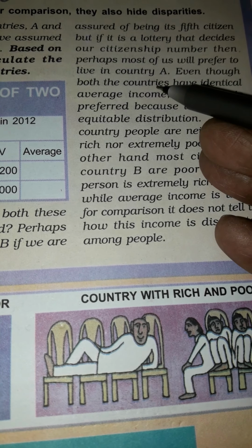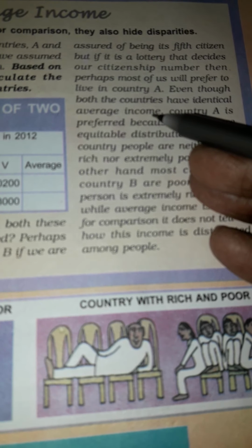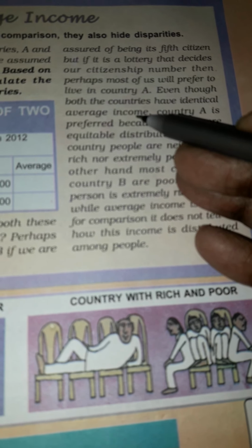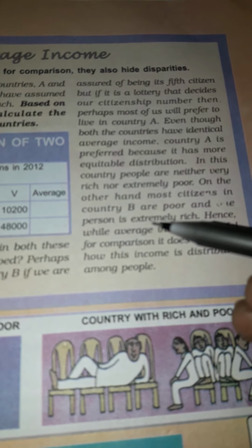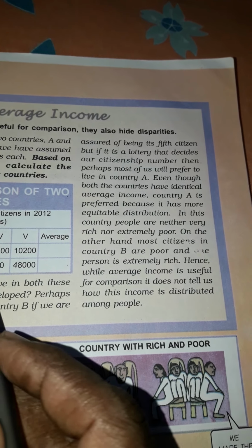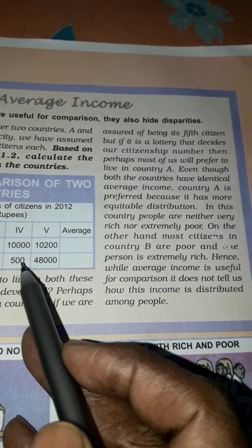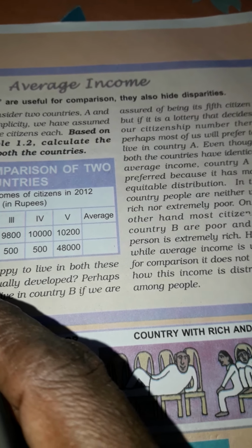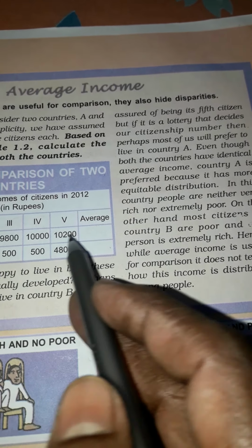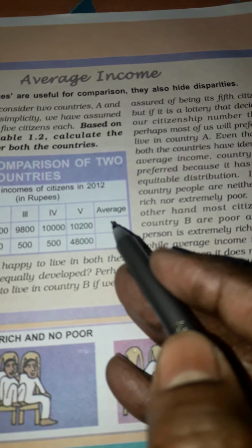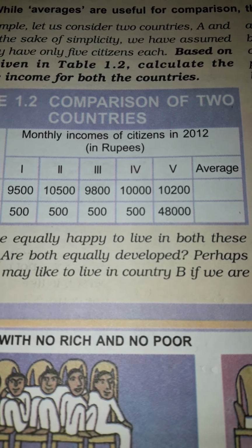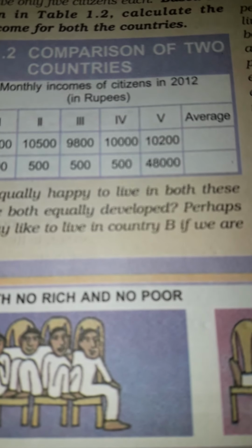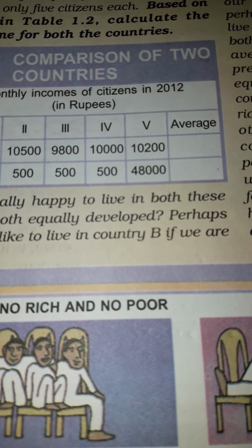Even though both the countries have identical average income, calculated as we discussed in my previous class by dividing the total income of the country, here the sum of the 5 persons' income divided by the number 5, both have the same average income, but the distribution is not equal. That is why average income has limitations.